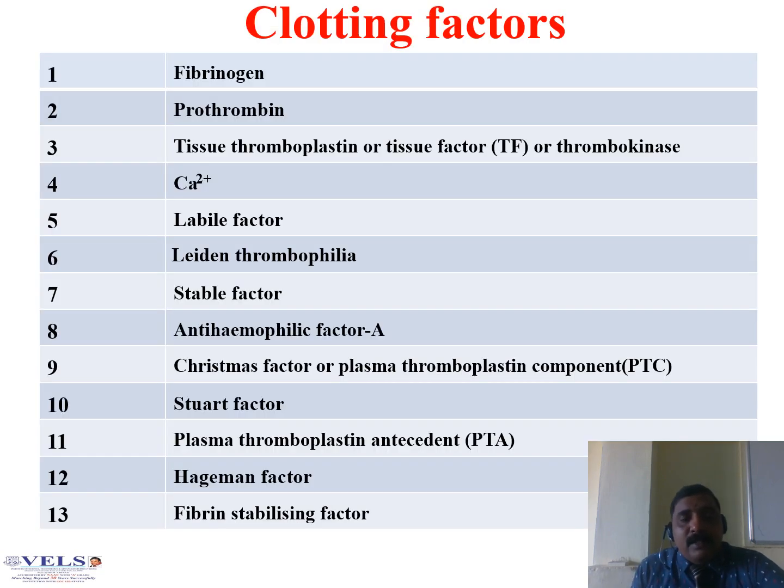These are the clotting factors. There are 13 factors in total. What are the various factors needed for clotting of blood? First is fibrinogen, prothrombin, thromboplastin, calcium, labile factor, Leiden thrombophilia, stable factor, antihemophilic factor A, Christmas factor, Stuart factor, plasma thromboplastin antecedent, Hageman factor, and fibrin stabilizing factor. These are the 13 factors responsible for the coagulation of blood.